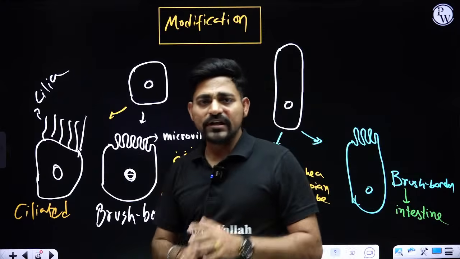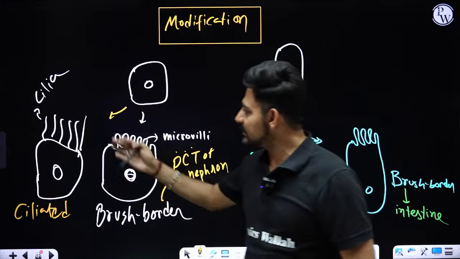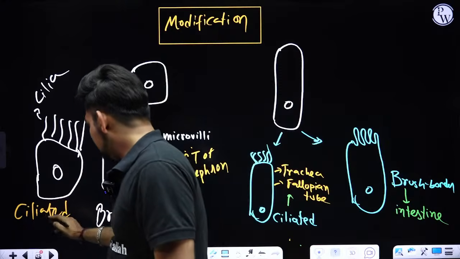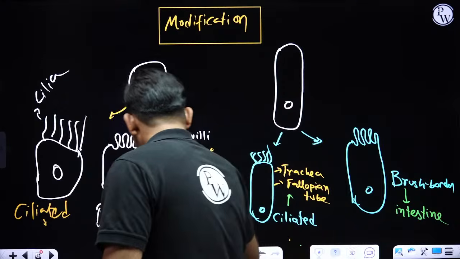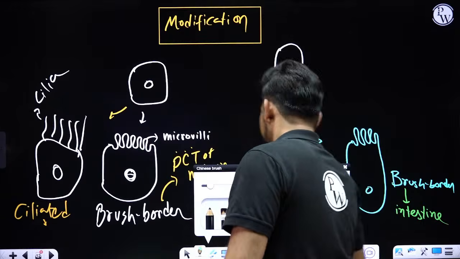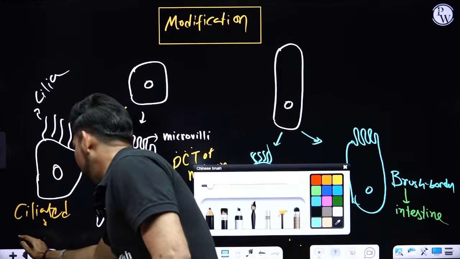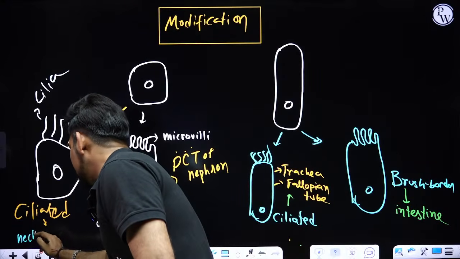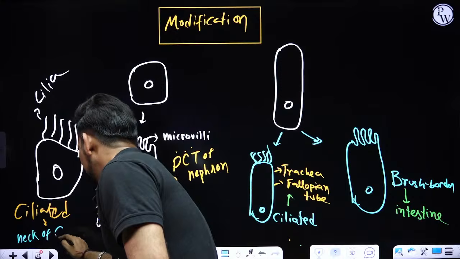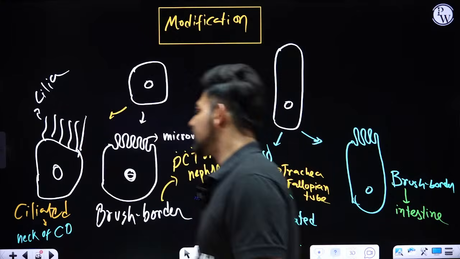Where inside our body will you be finding cuboidal cells with cilia? Okay, ciliated cuboidal cells you can find again inside your nephron, and the part is called the neck of the collecting duct of your nephron.